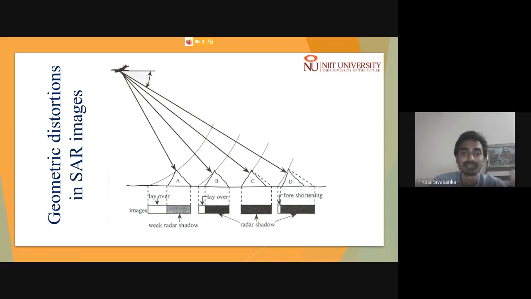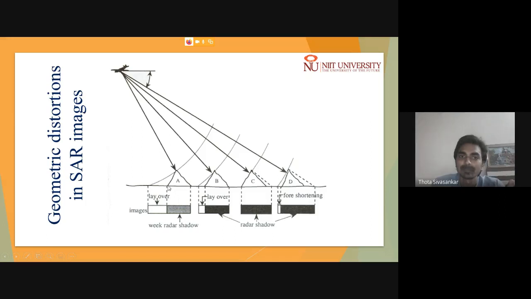So with which I mean it misinterprets the top of the signal, which comes from the top of this hill, and it is considered as the pixel from this particular position.